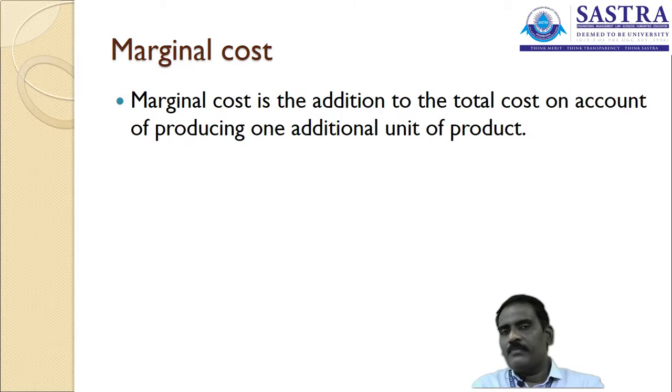And for producing a product, we need to pay the wage to the labor at the rate of 5 per unit. So during the duration of 1 hour, we can manufacture 12 units.